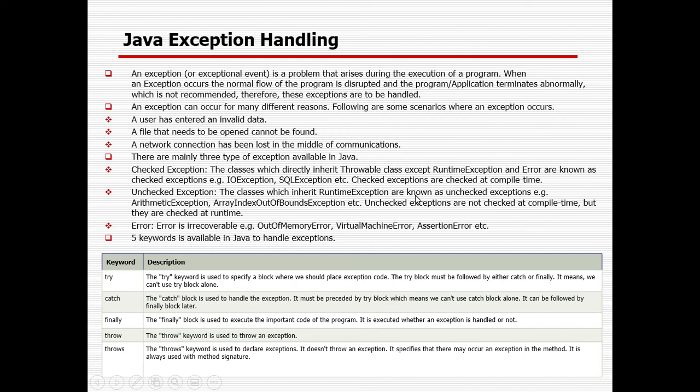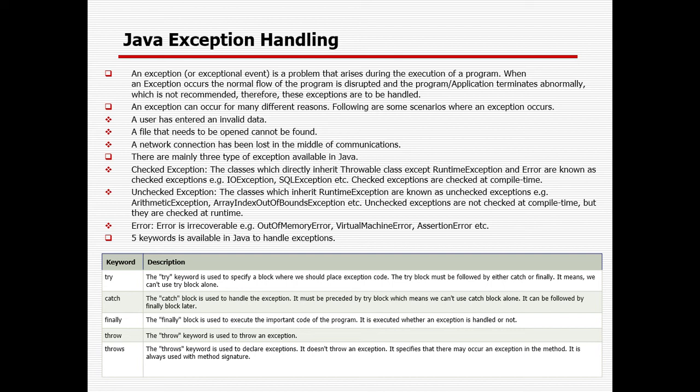If you run the program, you can only know about those exceptions then. Suppose you want to divide something by 0. If you compile it, it will not give you anything because there is no syntax error at all, right? Only during the runtime will it throw the error. ArrayIndexOutOfBoundsException, right?